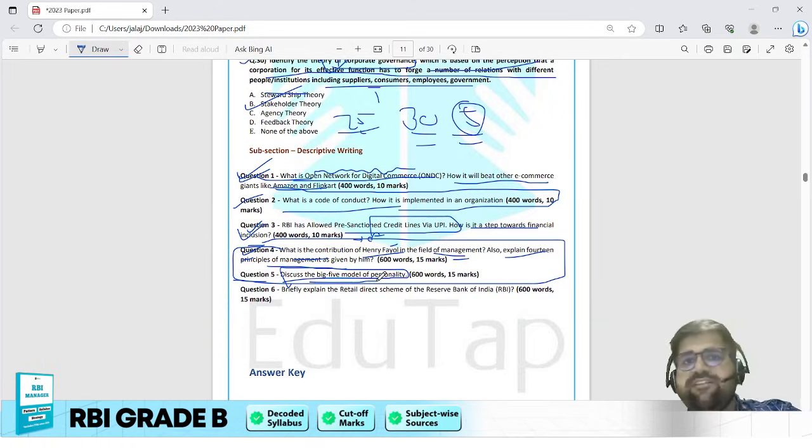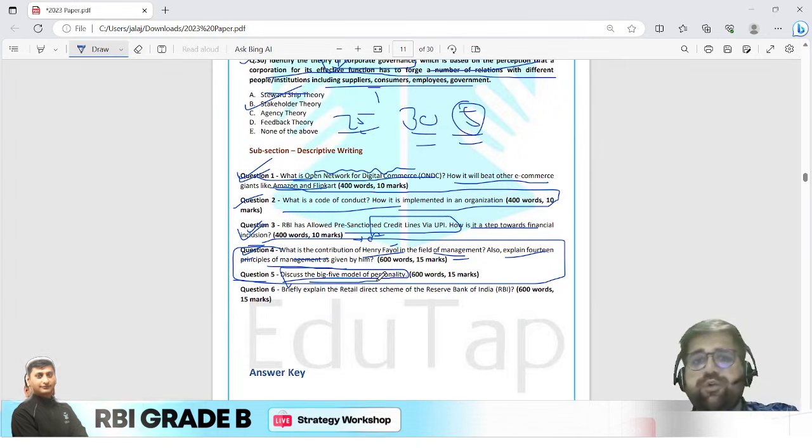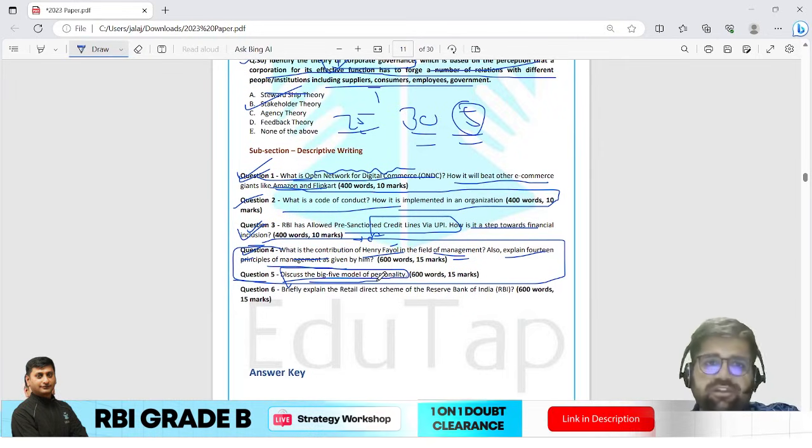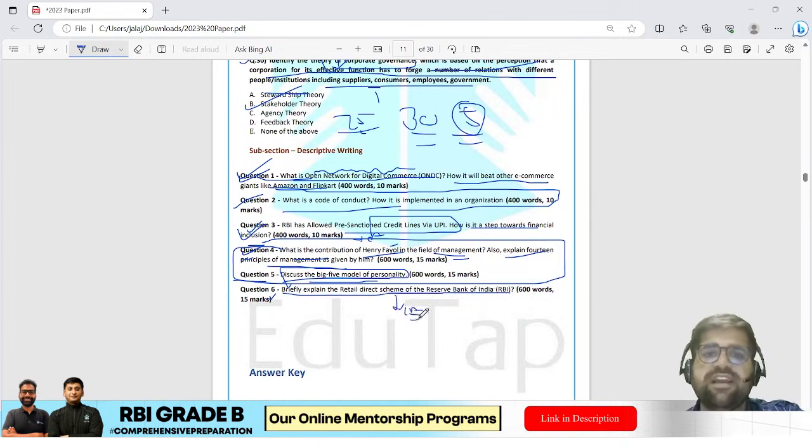Ocean model, we have seen one question in your objective component as well, and now I'm seeing one question over here at Big 5 personality as well. Okay, descriptive as well. Question number 6, briefly explain the retail direct scheme of Reserve Bank of India. Again, this is a CA question, that is a current affairs related question asked from finance.